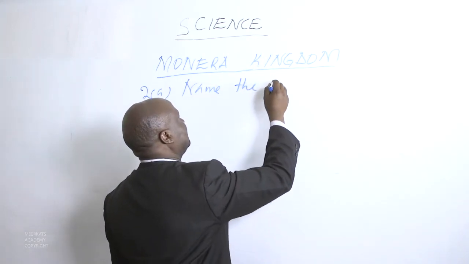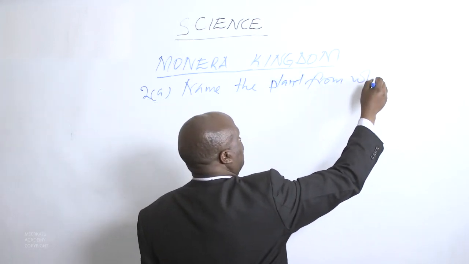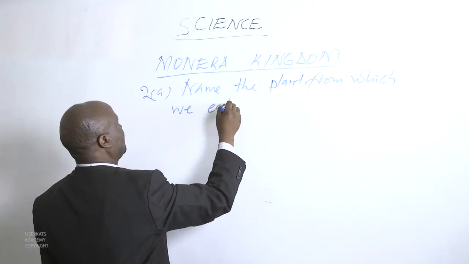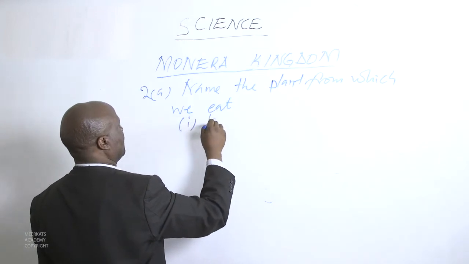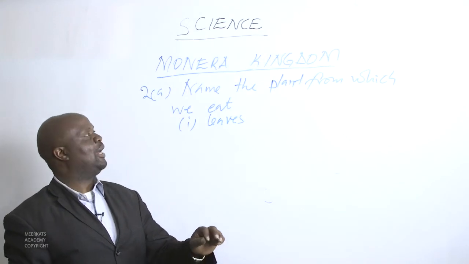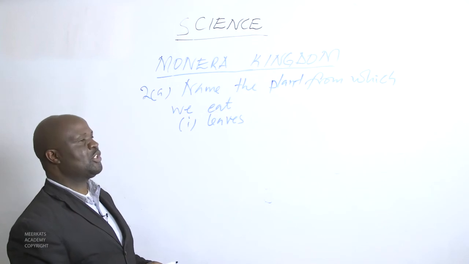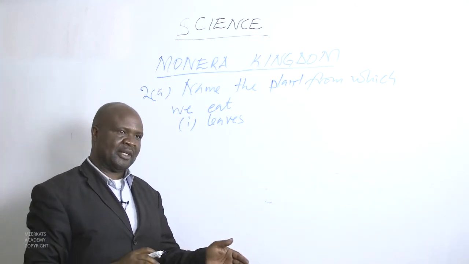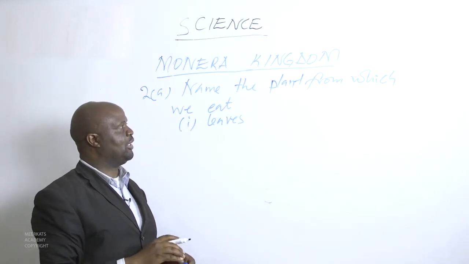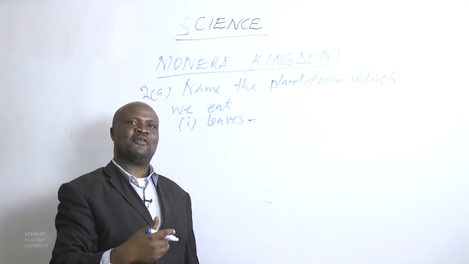So we want to give a particular example of a plant which, if we feed on it, the part we are going to eat is the leaves.